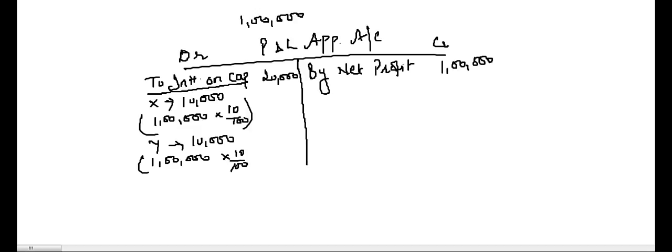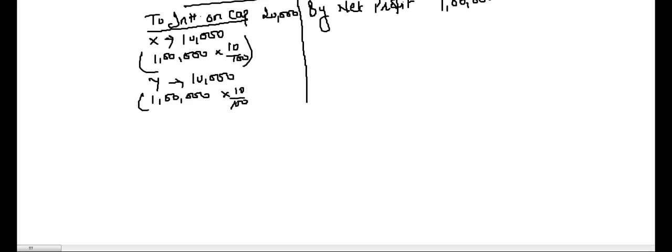Now the firm earned a profit of 1 lakh. Out of 1 lakh, it has paid interest on capital of 20,000. Now what are the remaining profits left? Because interest on capital the firm has to pay, it is an expense for the firm. So we'll record expenses on the debit side. So what are the remaining profits now? Remaining profits is 80,000.